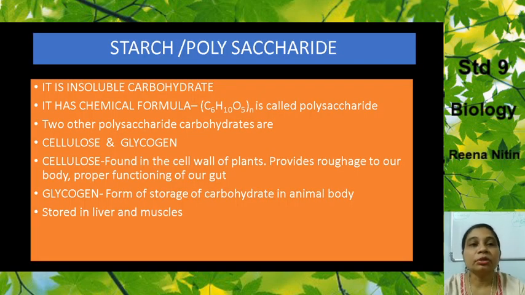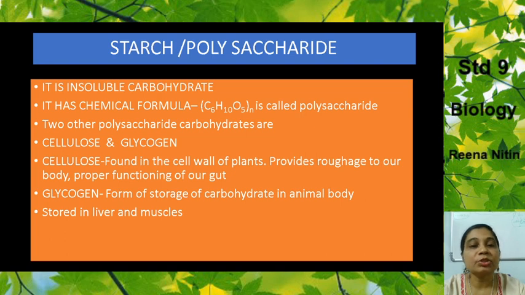Now we come to the next type of carbohydrate, that is starch. They are also known as polysaccharides. Now what is this polysaccharide or what is this starch? It is an insoluble carbohydrate. Now when we studied about sugars, sugars are all soluble carbohydrates. Starch is an insoluble carbohydrate. It has a general formula (C6H10O5)n, that is, C6H10O5 taken n times. It is also called a polysaccharide.